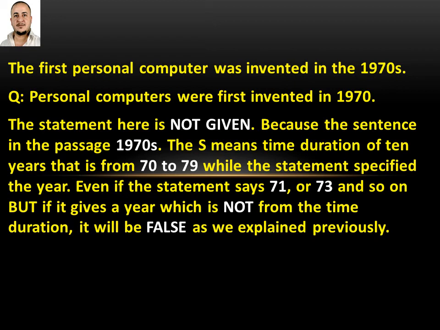Let me re-explain this in other words. When we say in the 1970s, that means it could be invented in 1970, 71, 72, 73 or 74, whatever, while in the statement we specified, so we don't know. We have a time duration from 70 to 79, and it says in 1970 in the statement, in the question, so we are not sure. We are not sure at all. So in this case it will be not given. But if the question says, for example, 1996, it will be wrong.